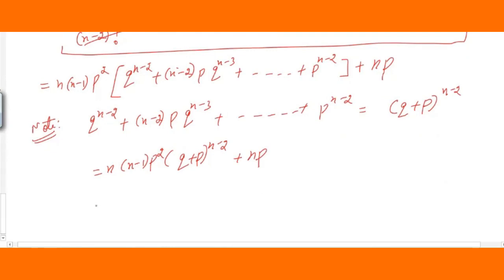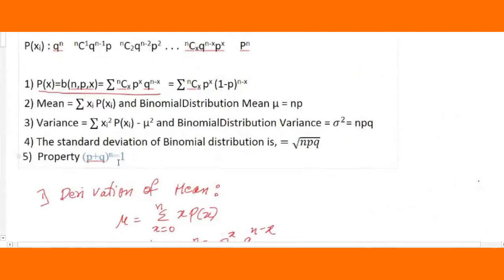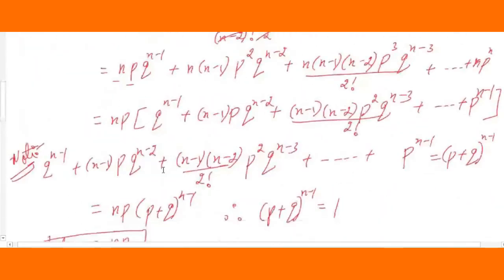But please remember, we are going to substitute here q plus p raised to n minus 2, and what are the remaining terms? It is np remaining, so write np as it is. Now please remember from the binomial distribution, that q plus p or p plus q, I think you have come across, is equal to 1. p plus q raised to n is equal to 1. p plus q raised to n minus 2 is also 1. So I have written here 1 directly. Then plus I'm going to get here only n into p, students.